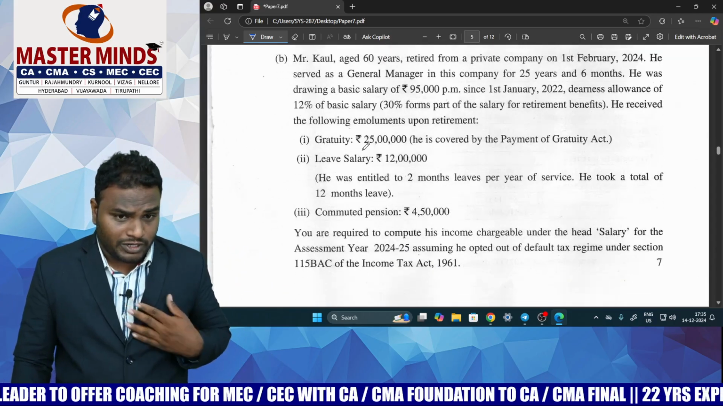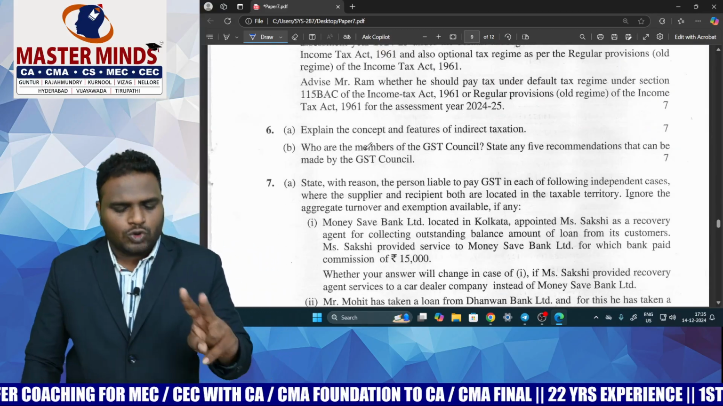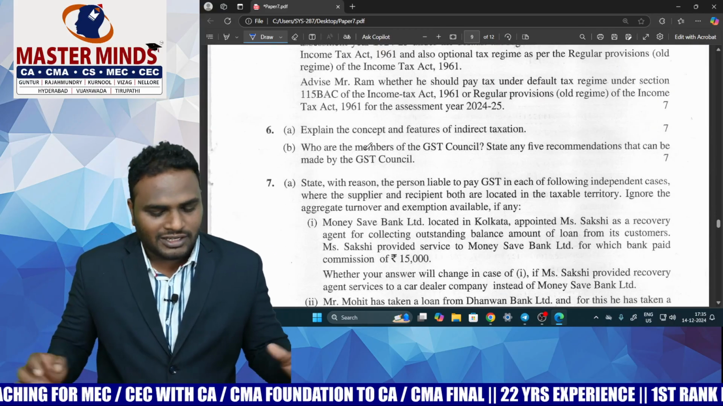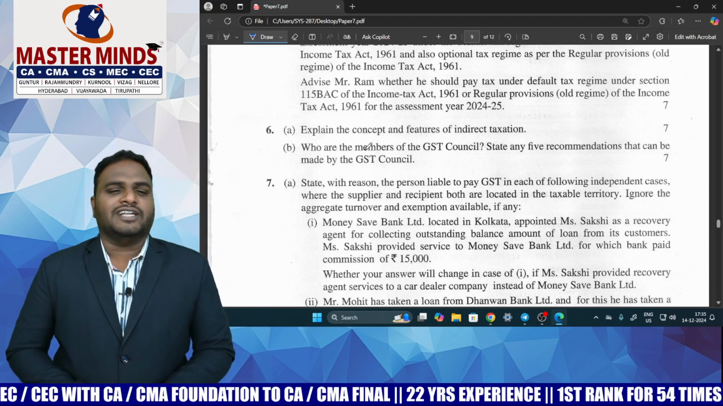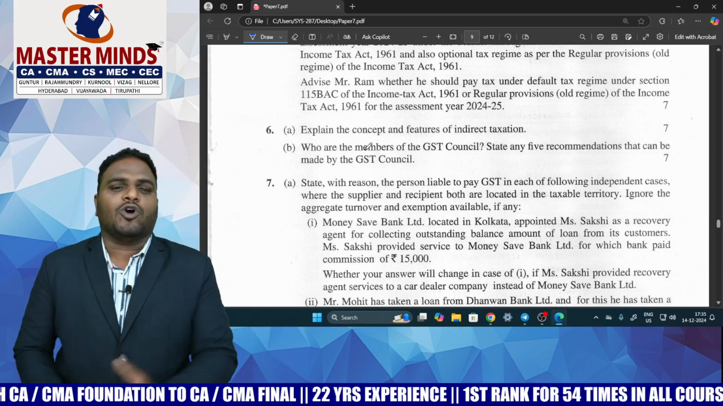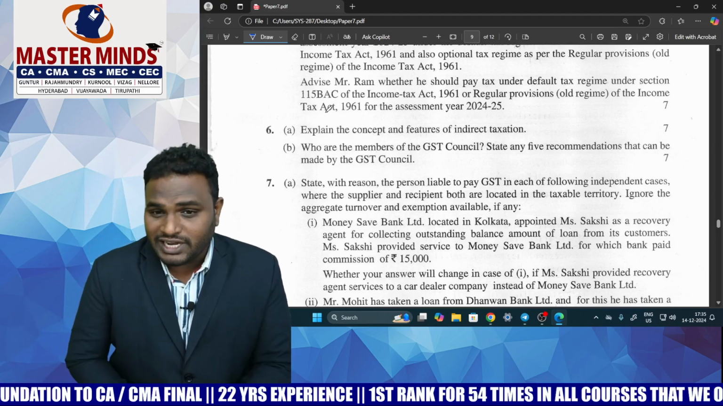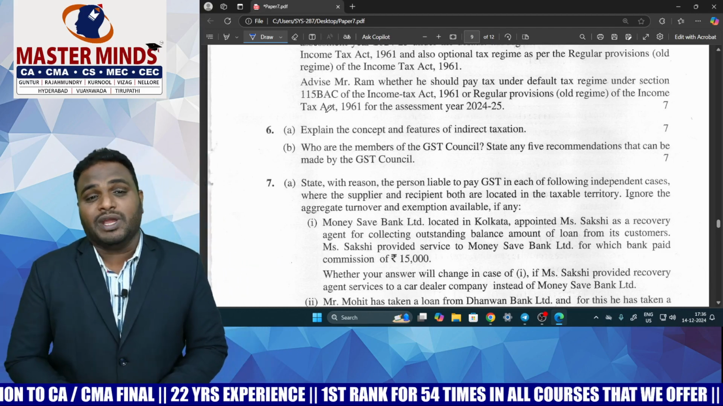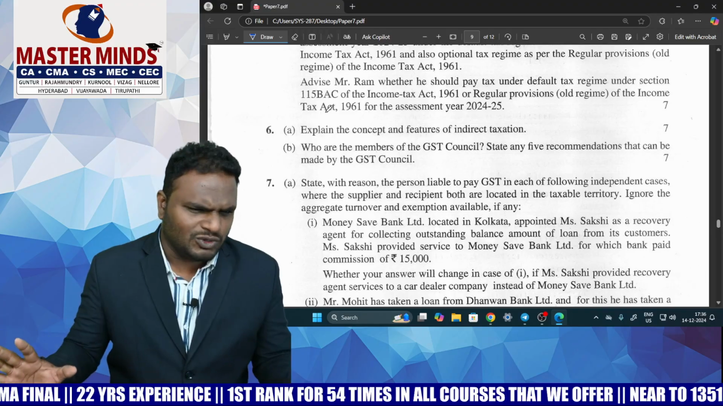We all expected that 2 theory questions would come from the first chapter, right? Here they are, 6A and 6B, which are direct questions from the first chapter of GST: explain the concept and features of indirect taxation; who are the members of the GST Council, and state any 5 recommendations that can be made by the GST Council. Both are 7 marks, which are very easy questions.